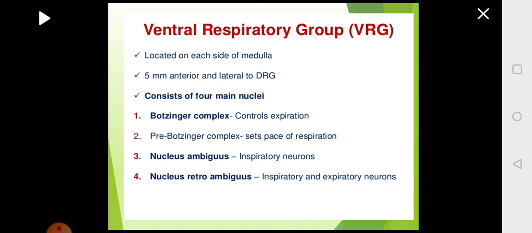pre-Botzinger complex. It is this part which will initiate the rhythmic pattern of respiration, that is action potential elicited for 2 seconds and then stopped for 3 seconds, bringing about rhythmic respiration. And this pace, that is the rhythmic pace of respiration, is initiated in the pre-Botzinger complex. Then you have the nucleus ambiguus, that is the inspiratory neurons bringing about inspiration. Then you have the nucleus retroambiguus, which has both inspiratory as well as expiratory neurons.